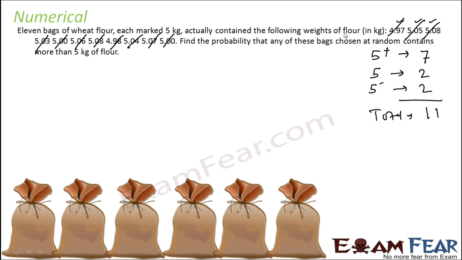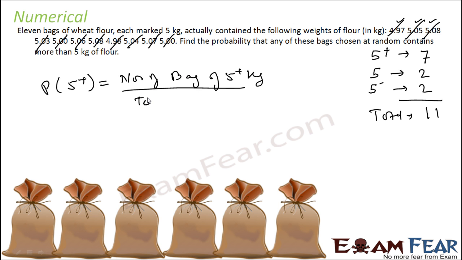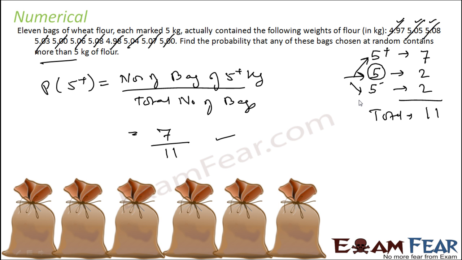Correct? Now we have to find the probability that a bag chosen at random weighs more than 5 kg. The probability of 5 plus is the number of bags with 5 plus kg weight divided by the total number of bags. The number of bags with 5 plus kg weight is 7, and the total is 11, so that is 7 by 11. Please note that when I talk about the probability of more than 5 kg, I am not considering the bags which weigh exactly 5 kg. That's why it is always good to have 3 kinds of buckets for these kinds of questions, so that you can include or exclude based on the question requirement.